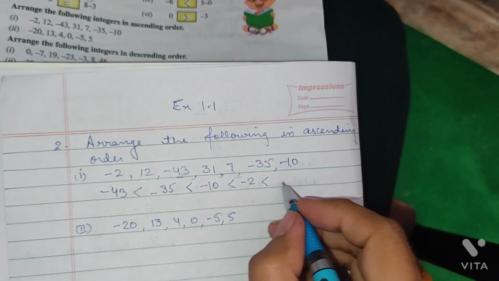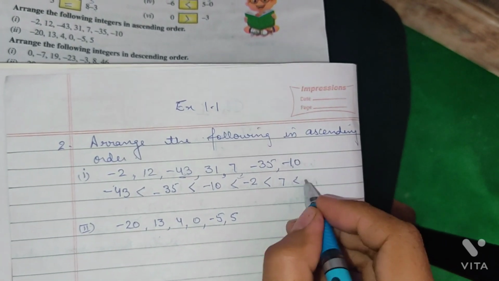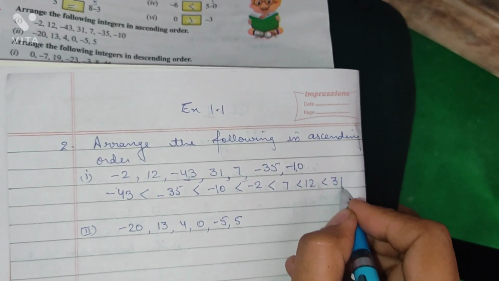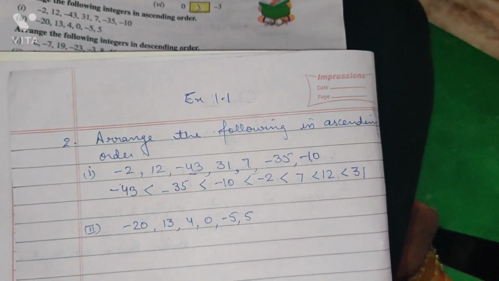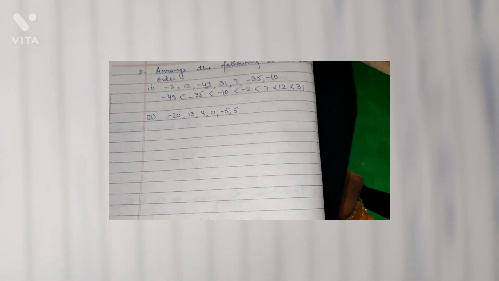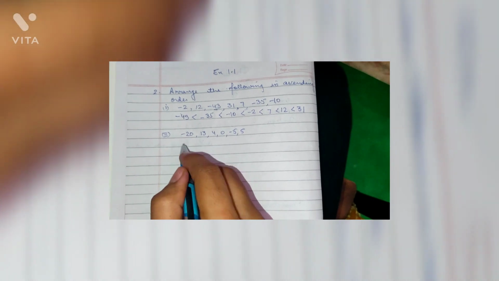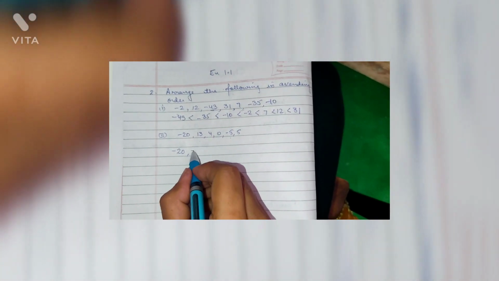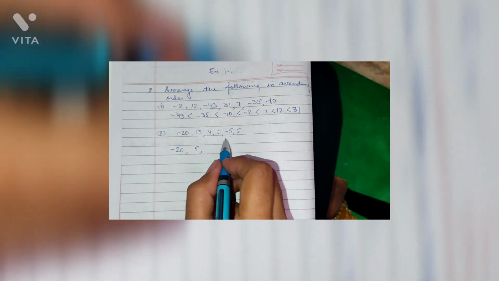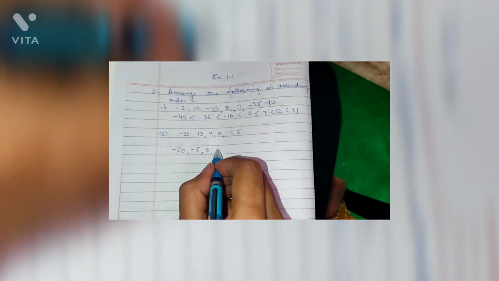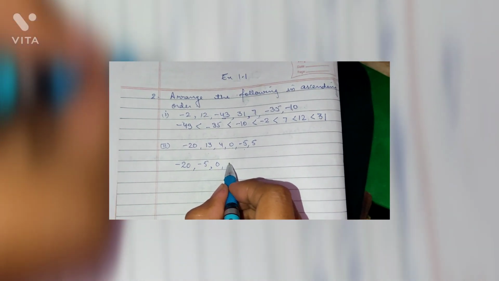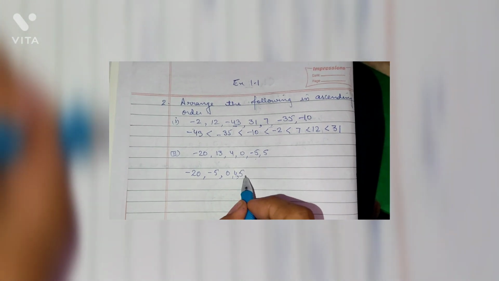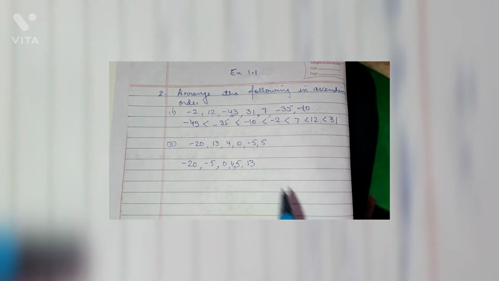Next part, we will find out the number which is on the leftmost part, which would be -20. Afterwards it would be -5. After negative numbers there would be 0. Then we will start from positive numbers. We will find the least number, that is 4. Next is 5. And the last one is 13.